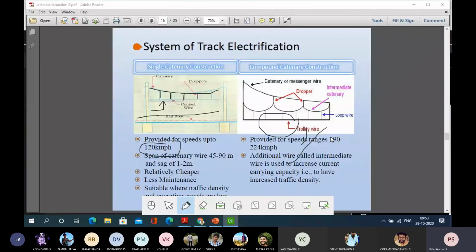Where we have to transport goods very fast, we need compound catenary construction, which can provide 190 to 224 kilometers per hour. This is a very important thing.